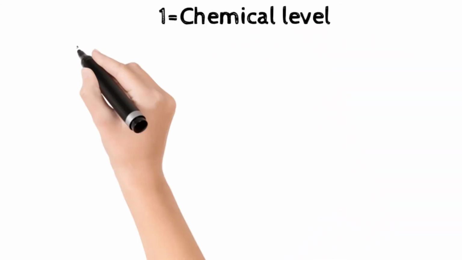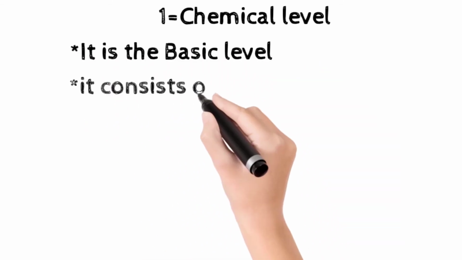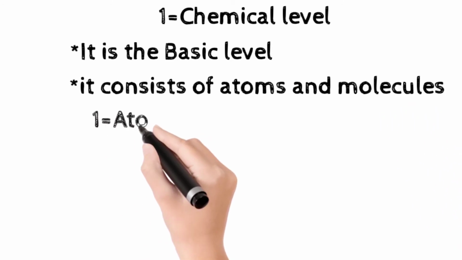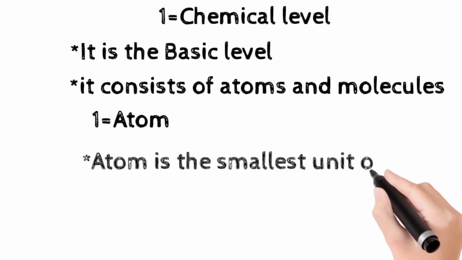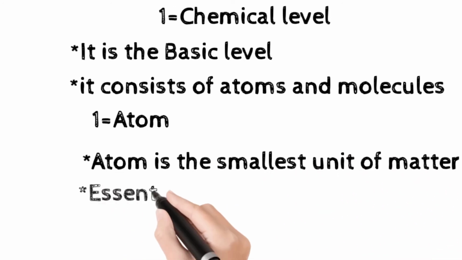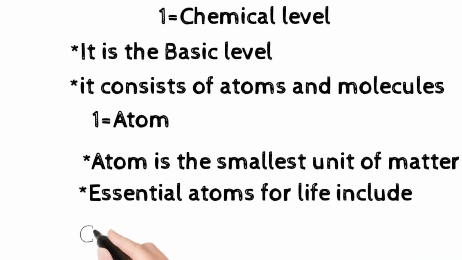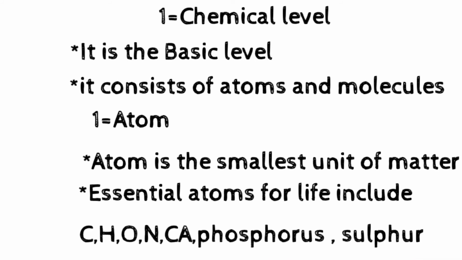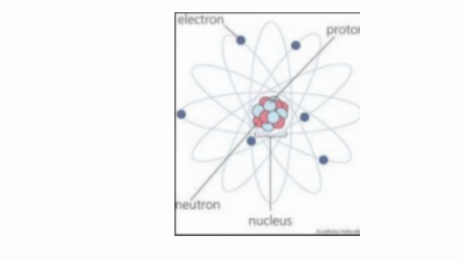Now, number 1 is the chemical level. It is the basic level. It consists of atoms and molecules. Now, number 1, atom. Atom is the smallest unit of matter. Essential atoms for life include carbon, hydrogen, oxygen, nitrogen, calcium, phosphorus, and sulfur. Now, this is the picture of atom.